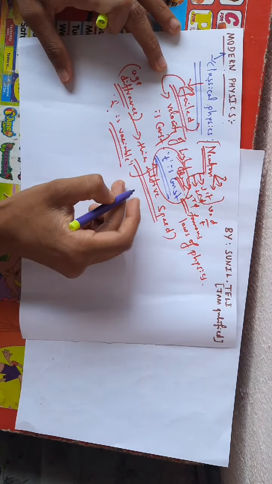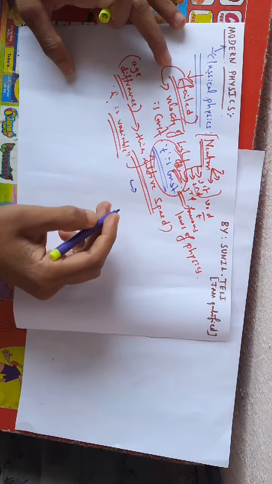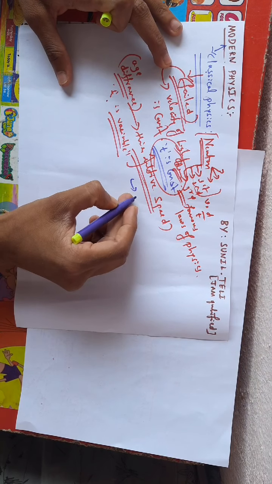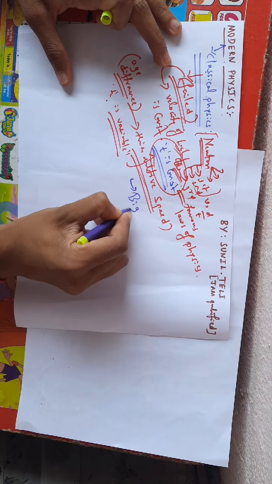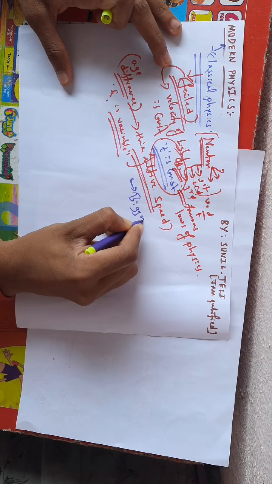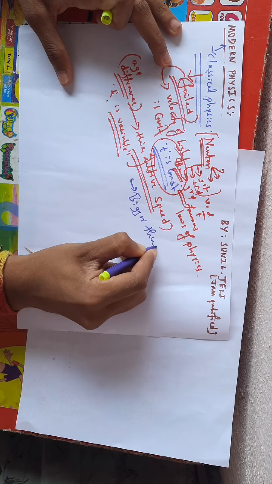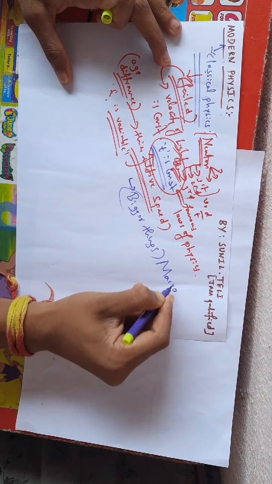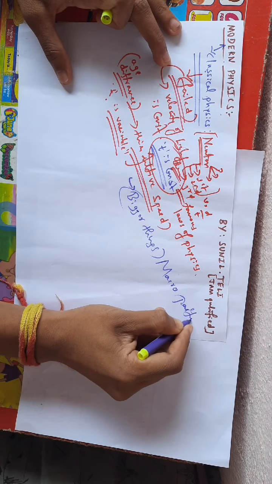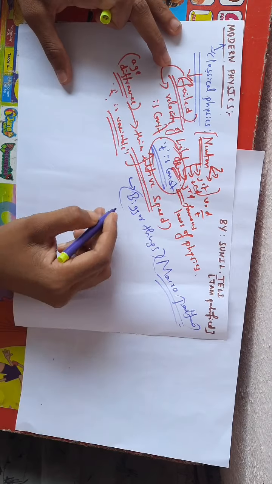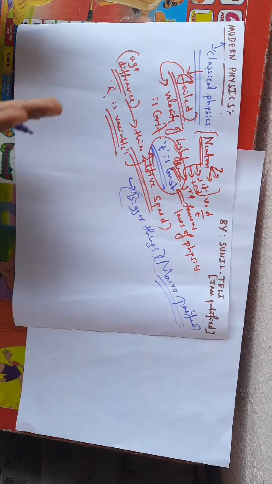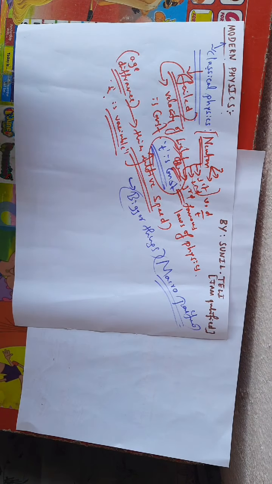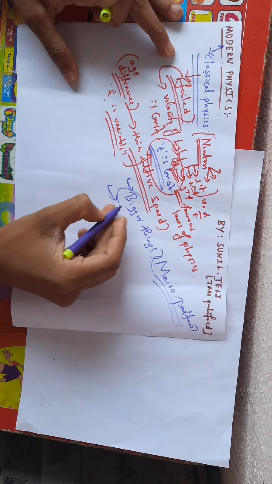What is another drawback? Another main drawback is that classical mechanics only studied bigger things, macro particles like the moon and the sun.